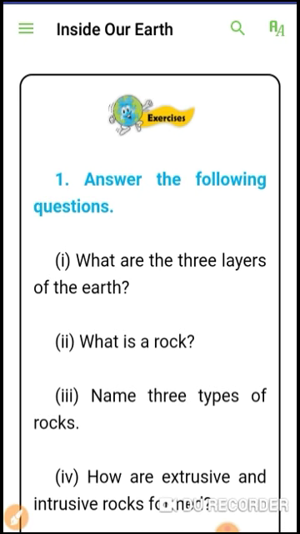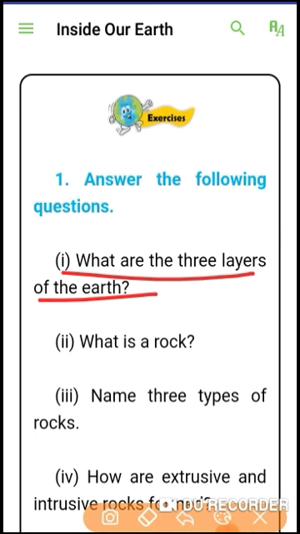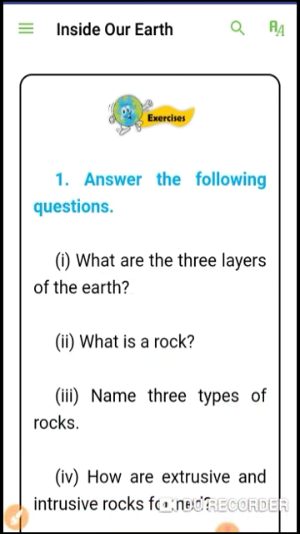Now you can do these exercises. Answer the following questions. What are the three layers of the earth? I already told you there are three layers of the earth. What are rocks? Name the three types of rocks. Read the chapter carefully and make important notes, which are highlighted by me.